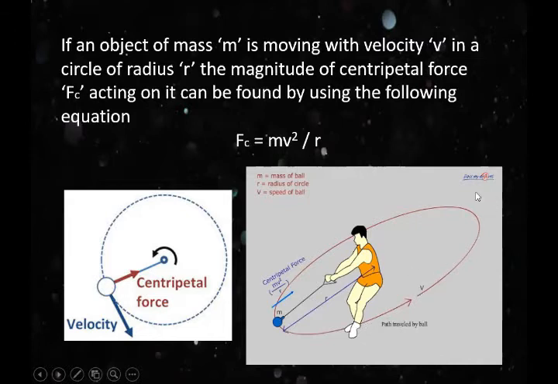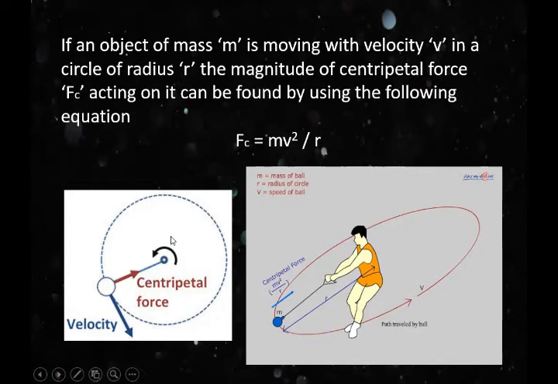This is the centripetal force. Here you can see in another diagram the centripetal force, this force is applied here. This is the velocity, which is changing at any point. The direction of the velocity changes at any point. This is the centripetal force and this is the radius of the circle.